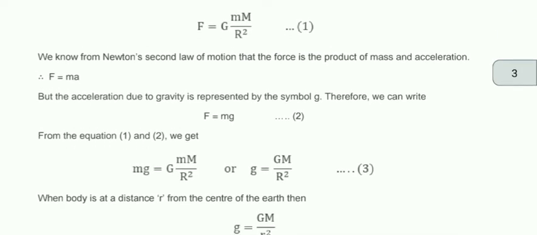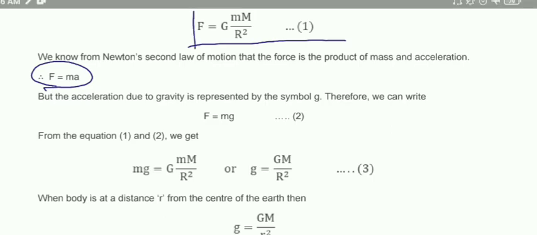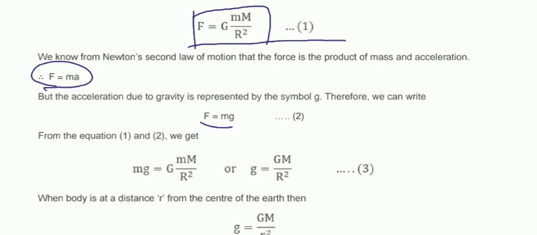What are we getting here? Look, according to the universal gravitational law, F equals G m1 m2 by r square. According to Newton's second law, we know F equals ma. Now from these two equations, look, here it is also given F, this is also F for the same object.